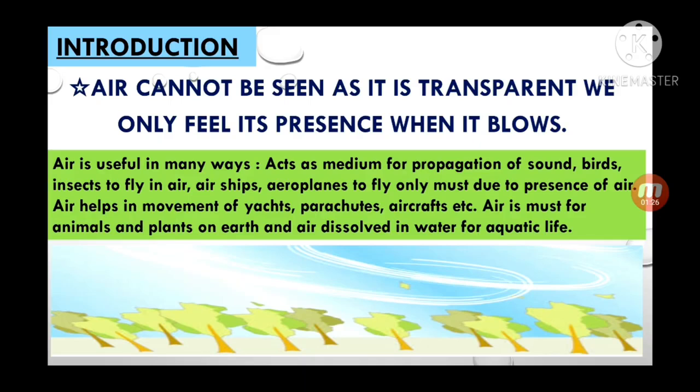Propagation of seed: you can see the small feather-like seed floating in the air during the summer season. That is a seed of the cotton plant, and it is propagated from one place to another with the help of air. So that's why it is written, it acts as a medium for propagation of seed.